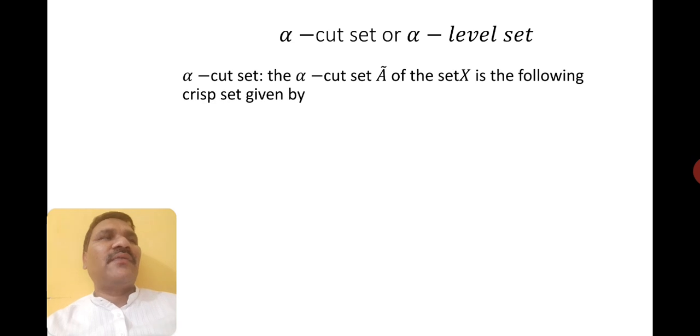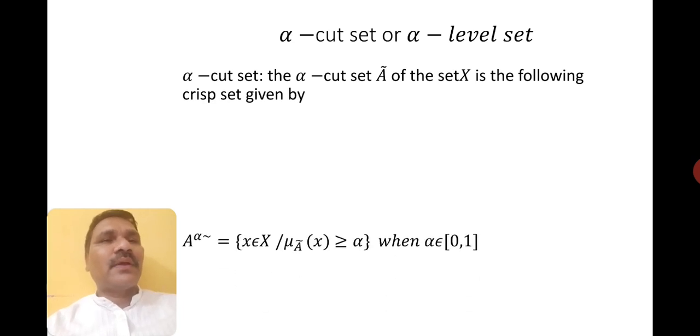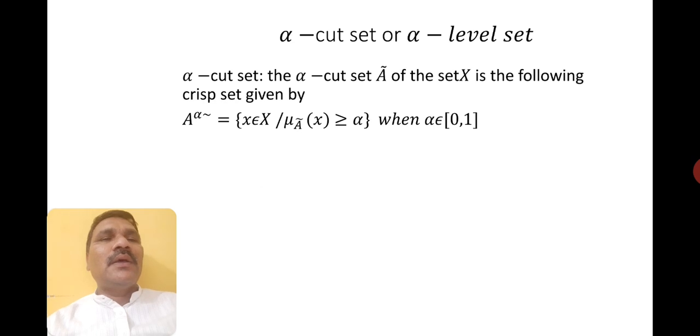As I said, for a crisp set, a person is either alive or dead. In another way, if you go for a fuzzy set, the person is alive but sick, or is dead, or almost dead, like this. There is a variation. Anyhow, let me not get into it.